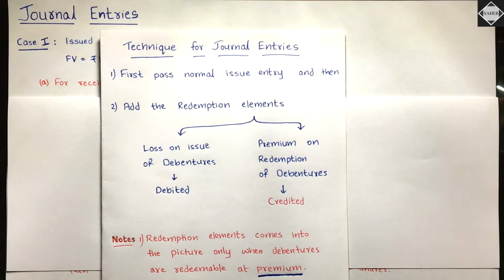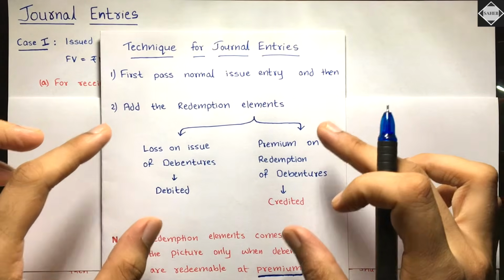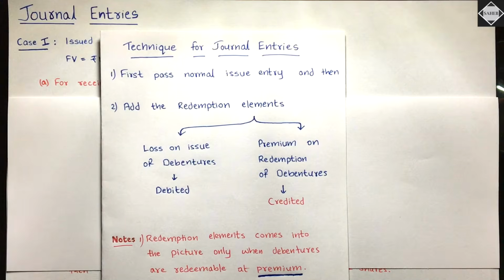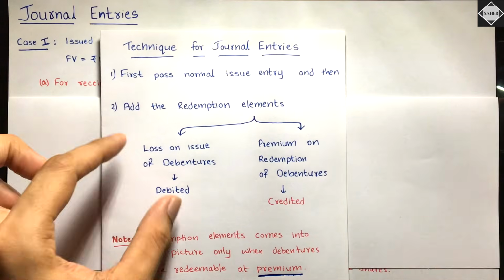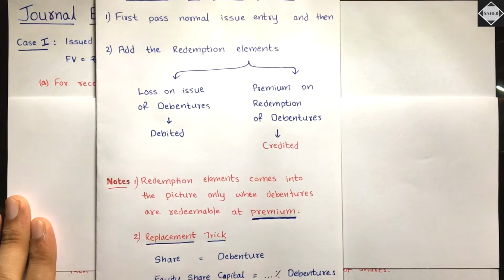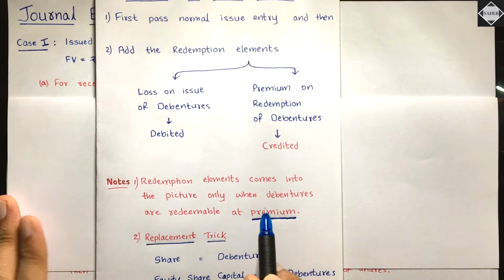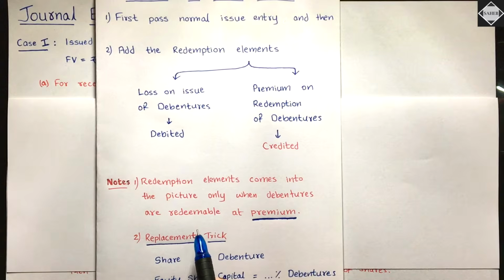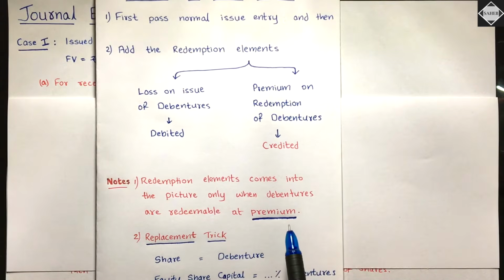So this thing we have to consider. Fine. So in those 3 difficult cases, what we'll have to do is first pass the normal issue entry, and then insert the redemption elements, this debit and this credit. Is that clear? See the note 1: redemption elements come into the picture only when debentures are redeemable at a premium. Is that clear?